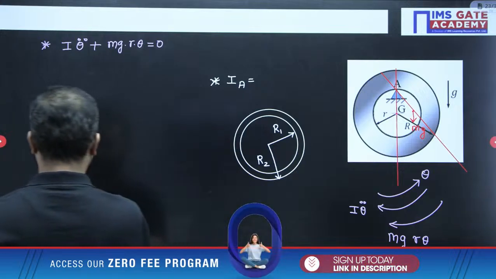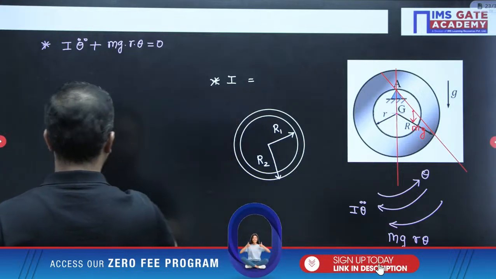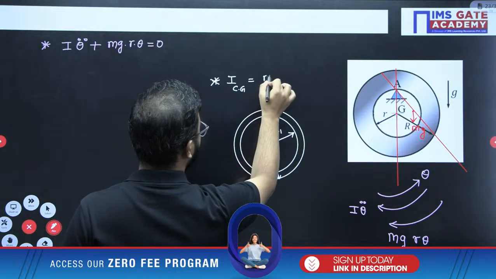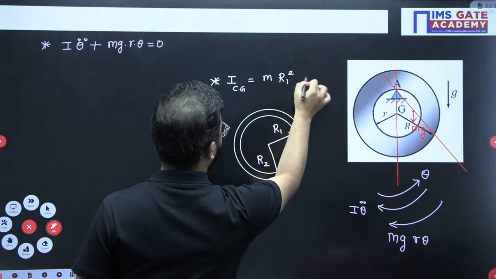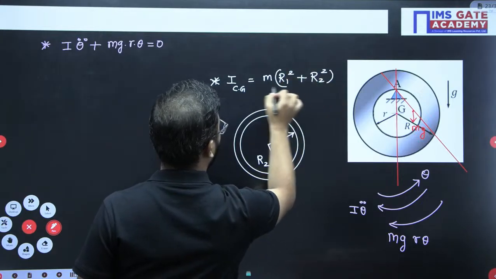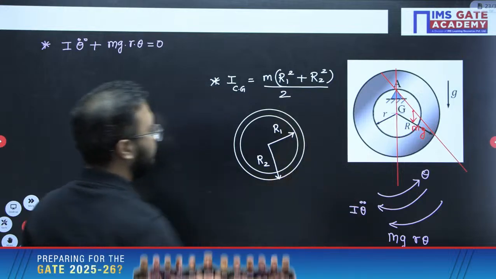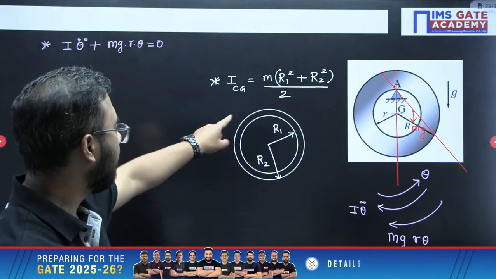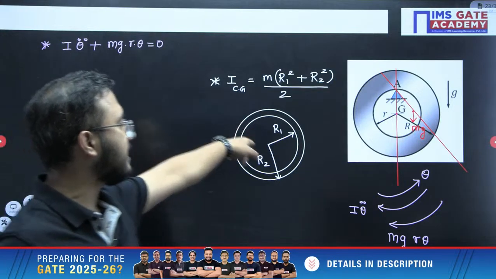So mass moment of inertia in this case about the CG point will be written as m (r1 square plus r2 square) divided by 2. This is the formula that everyone should remember. Mass moment of inertia of a ring having radius r1 and r2.